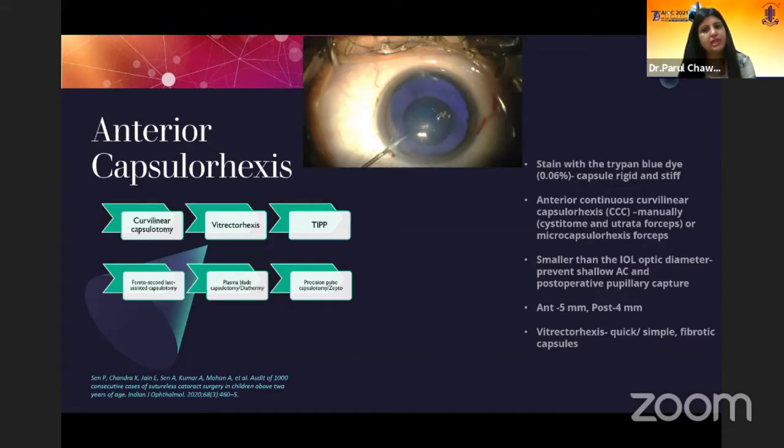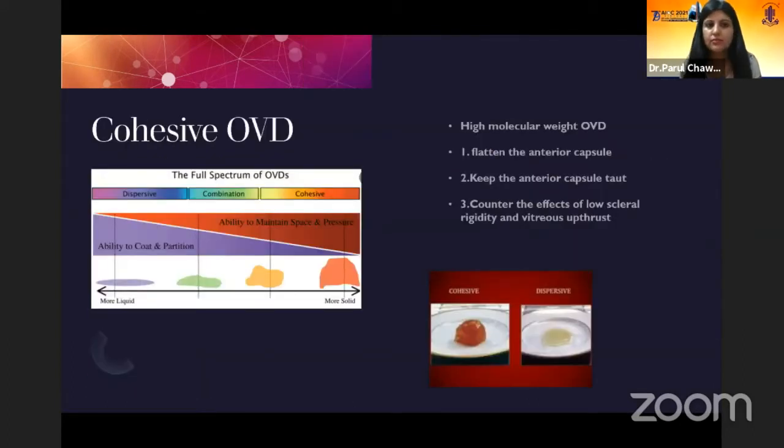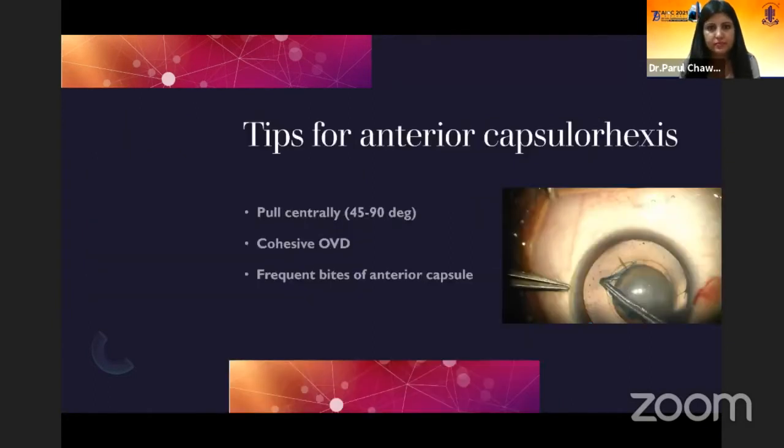So anterior capsulorhexis should be around 5 mm and posterior capsulorhexis around 4 mm. Vitrectorhexis, as I've already told you, is a quick, simple technique and preferred for fibrotic capsules. A cohesive ophthalmic viscosurgical device, a high molecular weight one, should be preferred. This is used to flatten the anterior capsule, keep it taut, and counter the effects of low scleral rigidity and vitreous upthrust.